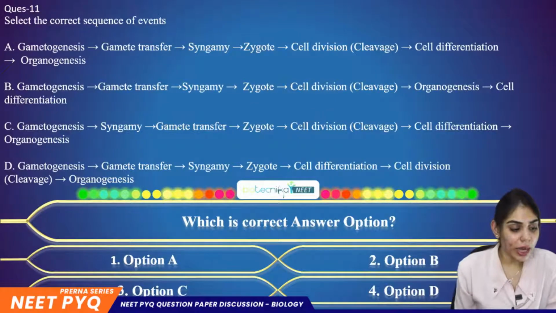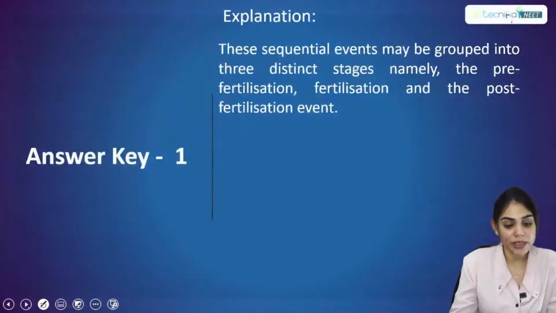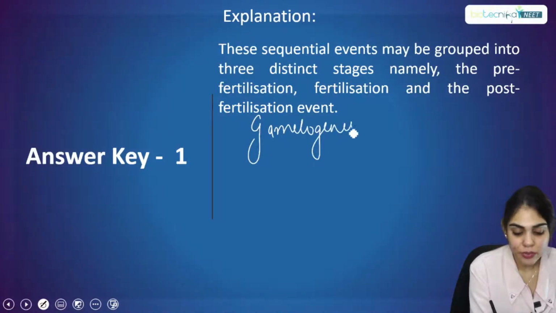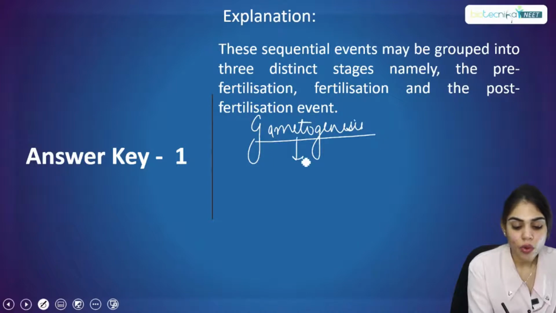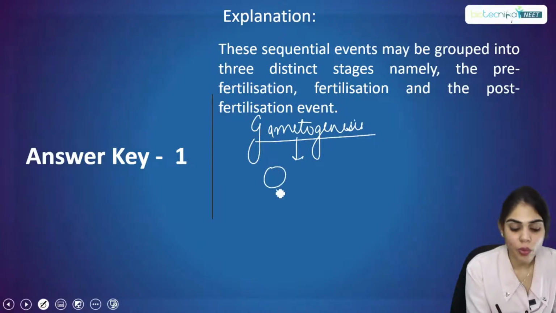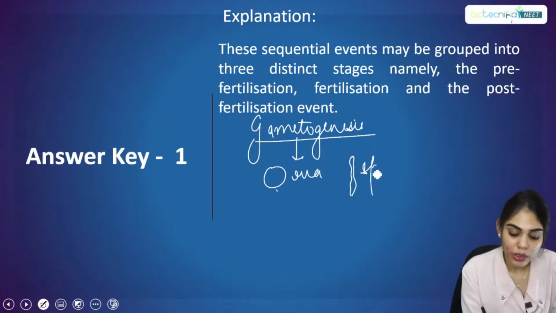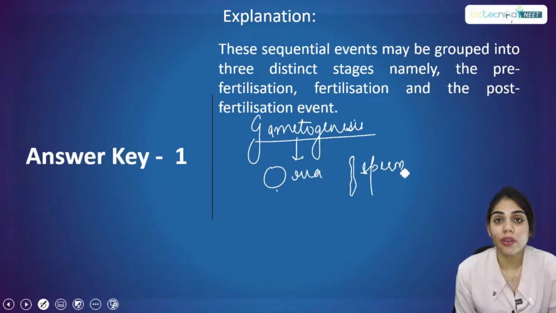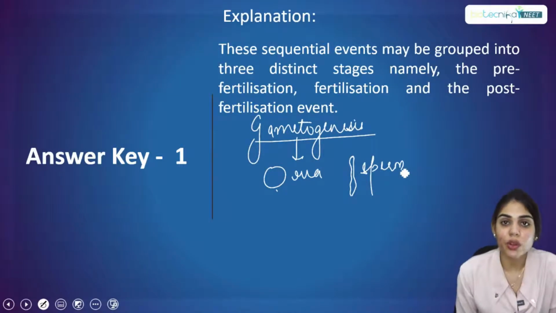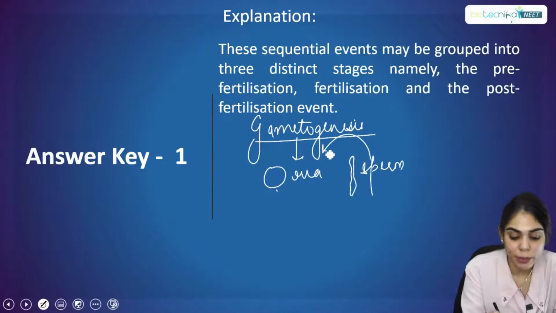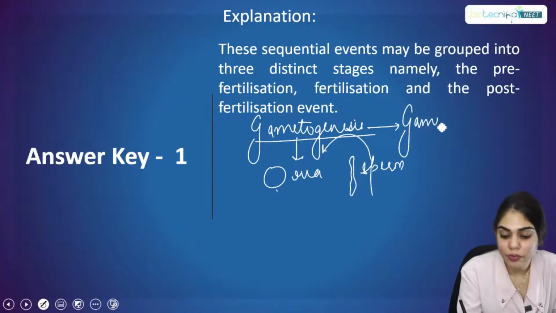So now let's see how the events of fertilization take place in the body. Firstly happens gametogenesis. What is gametogenesis? Gametogenesis is the formation of gametes, where an ovum will be formed as well as sperm. Now there happens the transfer of gametes. If it is a plant body, the transfer of gametes happens through the pollen tube. But if it is an animal body, the transfer of sperm happens in the female body itself.